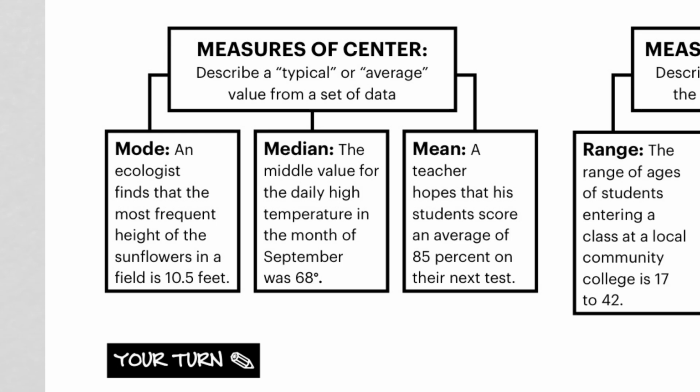I know that we're going to be talking about mode when I see a word like most frequent, and I know that the mode is the value that we see the most. Remember that the median value is the value in the middle, and in this case, they're using exactly those words, the middle value. Another word for mean is average. So if I'm looking for the average, I know that I'm going to be finding the mean. So focus on those keywords.